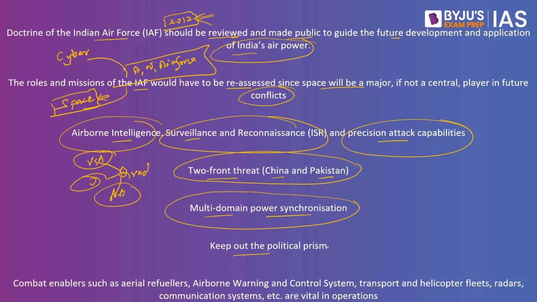And we have to keep out the political prism. What do we understand by this? Let's say, for example, we have one of the political parties, let's say BJP, or let's say we have another political party, let's say Congress. So we have the NDA and the UPA. They come up with one of the policy initiatives with respect to the Air Force. But what would happen? Because there are political parties which change, the government coalitions also change, they bring about a massive change when it comes to the policy of the warfare. So whenever there is a policy doctrine with respect to Air Force that is made, it should not be in terms of political parties or the coalitions, but it should be on the focus of country and nation.